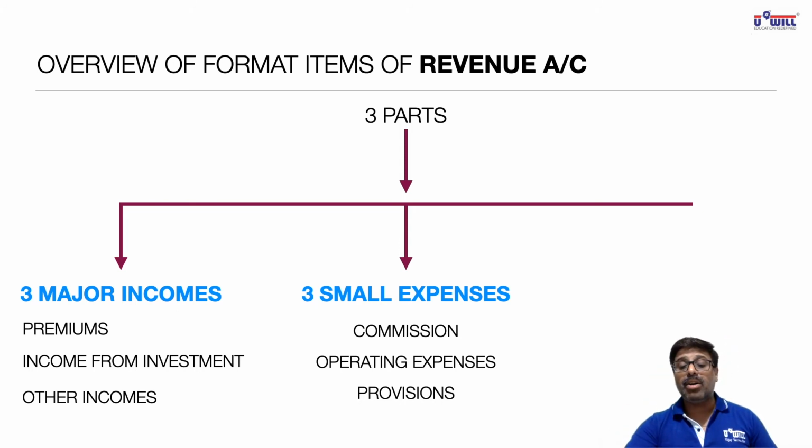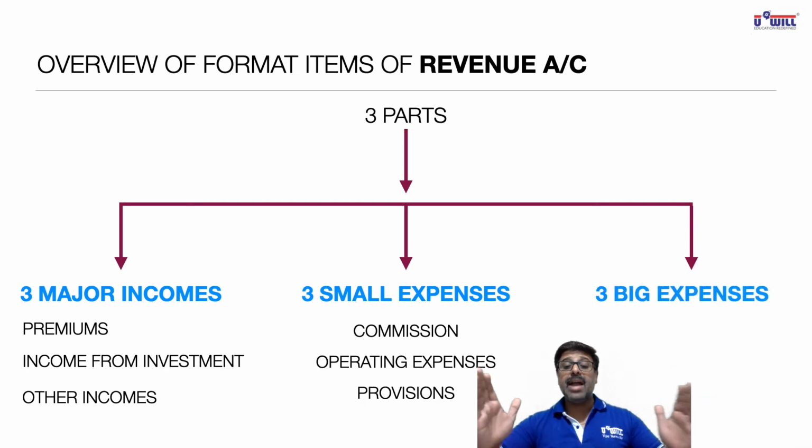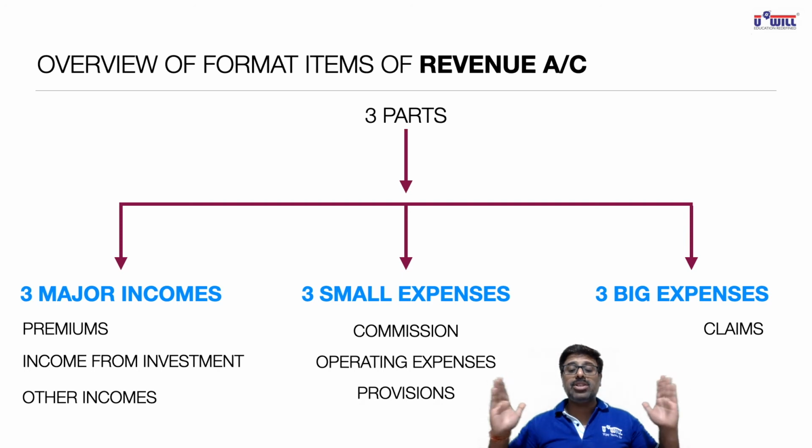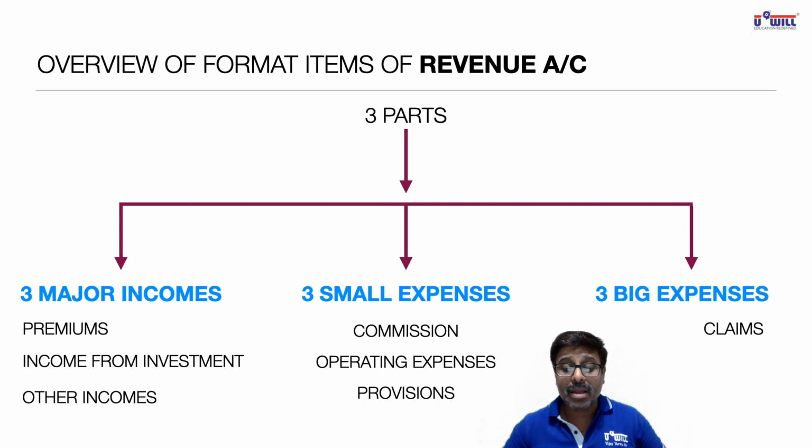And third part of revenue account will show three big expenses. Which are the big and main expenses for insurance company? Claims. Claims are the bigger amount, because suddenly if a person dies, straight away 1 crore is to be paid. If your car meets with an accident, directly 40 lakhs, 50 lakhs. If the car is stolen, maybe 10, 12 lakhs is to be paid. So these are big expenses for the insurance company. So in the third part, all the big expenses will come.